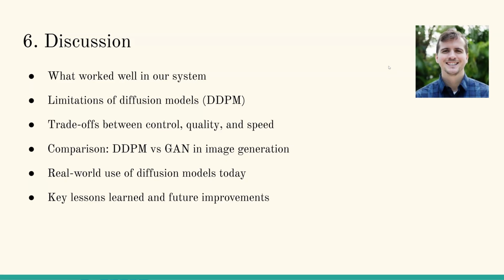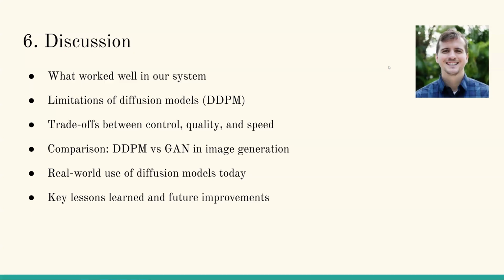However, we also encountered limitations, especially with diffusion models like DDPM. While they produce high quality and diverse images, they are slower and require more computational resources. We also observed trade-offs in our system. Adding feature-based control improves usability, but it can impact performance and requires more careful tuning.